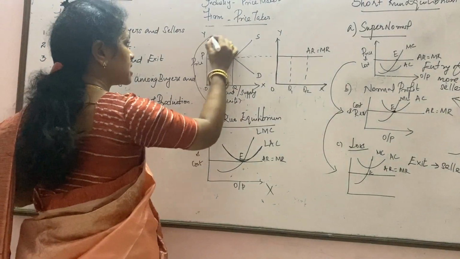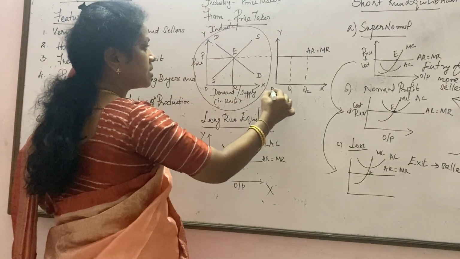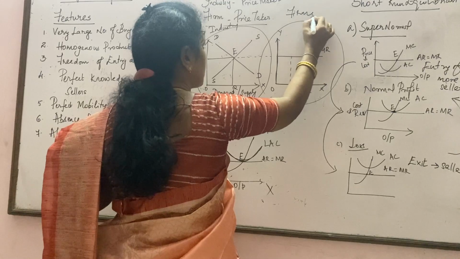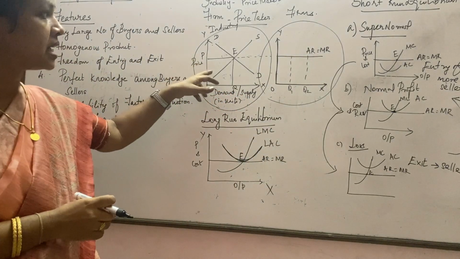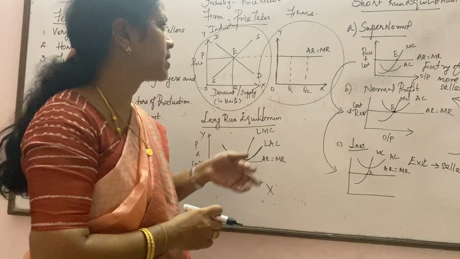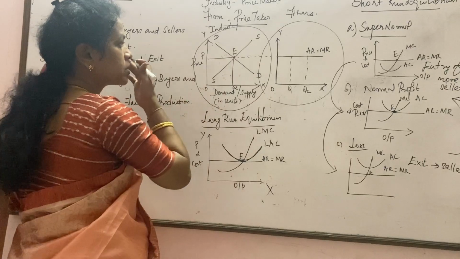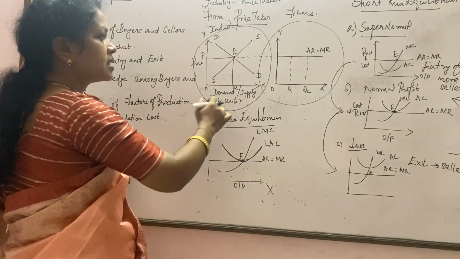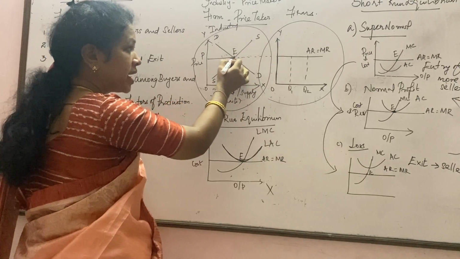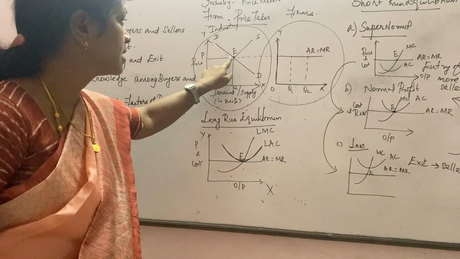So next, what we have discussed, we have discussed about this point, right? This totally we call as industry. So this is going to be industry, and this graph is going to be for firms. Okay. So here we call the industry a price maker and the firm a price taker. Based on the demand and the supply, who is going to fix the price? Industry will fix the price. And this is a downward sloping demand curve, this is an upward sloping supply curve. The point where they intersect, that particular point we call the equilibrium point. And this is the equilibrium price.